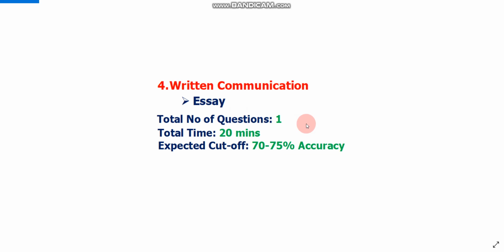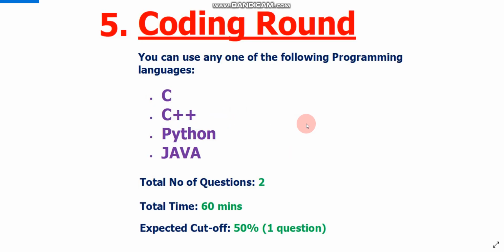Now let's move to the next and last topic. This is the coding round. You have to solve two questions in 60 minutes. The first question will be easy and the second question will be difficult. If you solve at least one question, then you can easily clear the cutoff.